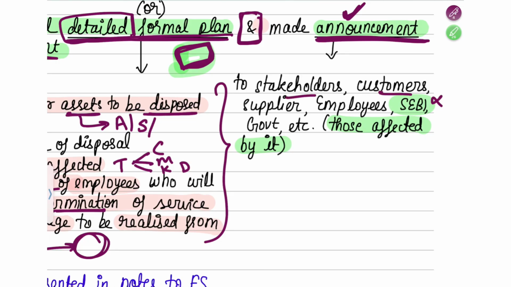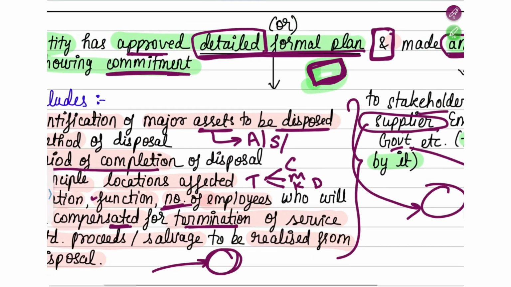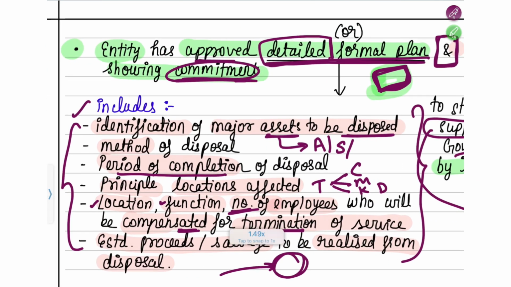All the stakeholders: the customer, supplier, employees, government. Suppose there was no supplier from start to end, everything you're making in your company only. Then there will be no supplier, so you need not inform. It will never be like that, I'm just giving you an example. Government, which department you have to go and inform. You will have to make an announcement to all these people, and all these people must recognize that you are very serious about this. They must also be serious about hearing that announcement, and it should show your commitment towards that plan.